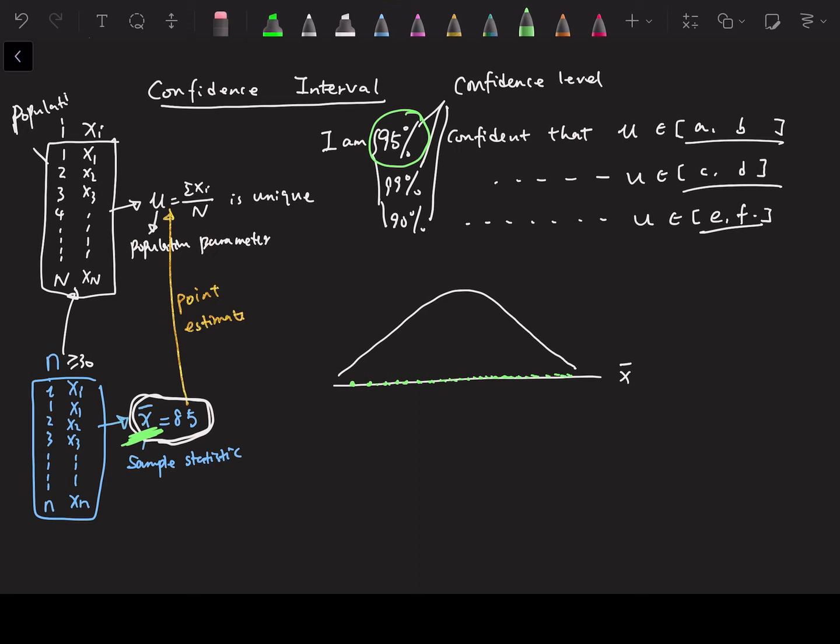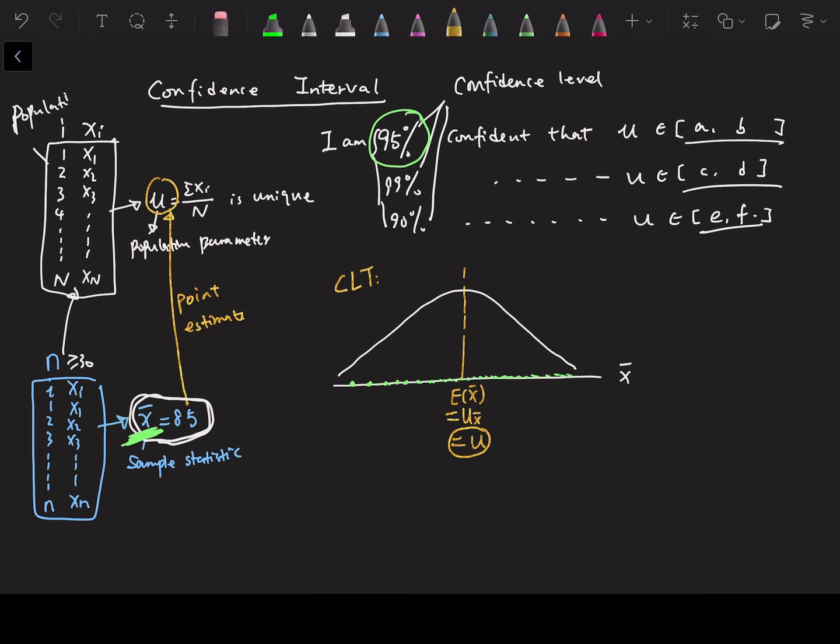Let's suppose we know x bar follows a normal distribution, and then we know the very important central limit theorem. The mean of x bar, the expected value of x bar, or mu sub x bar, we know that. Check out my central limit theorem video. This equals the population mean mu. This is always equal to the population mean mu. These two things are equal.